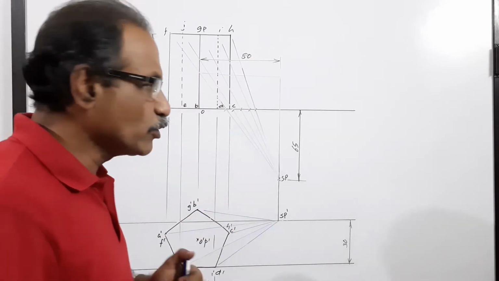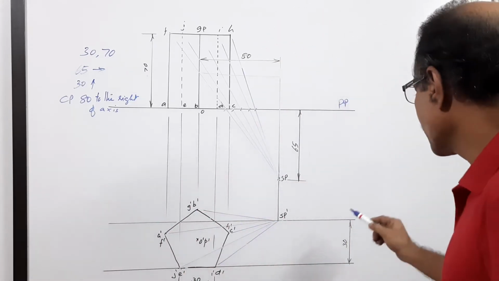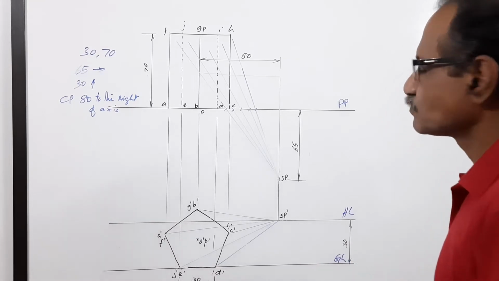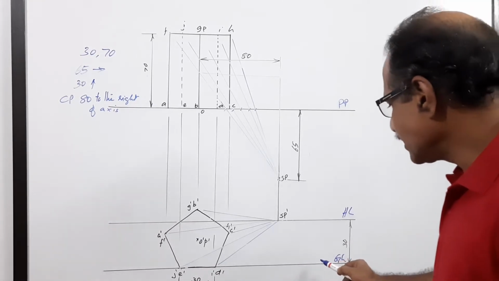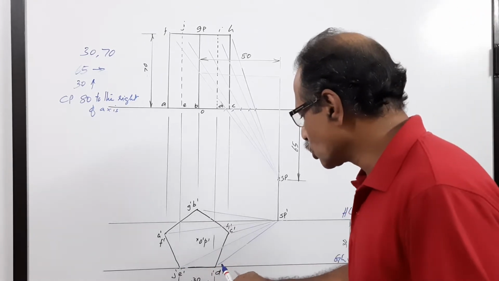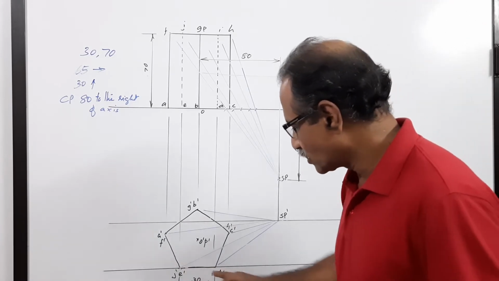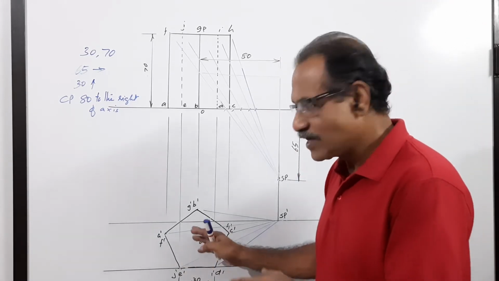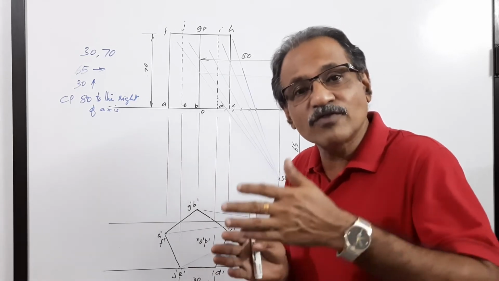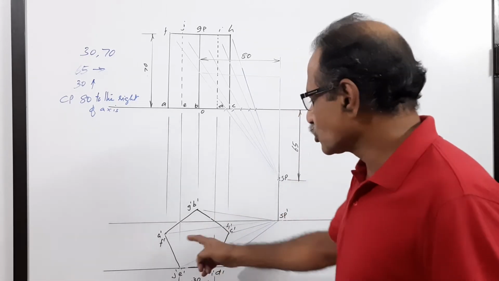So what we do is, first of all draw PP, then draw HL and GL. HL and GL are 30 mm apart. On GL, draw a regular pentagon of 30 mm side with one side on GL. This pentagon itself is the perspective view of the front pentagonal face, since it is touching the picture plane. So this is the elevation rather.